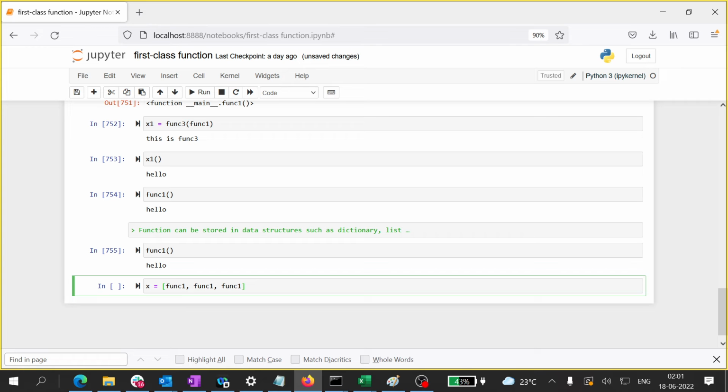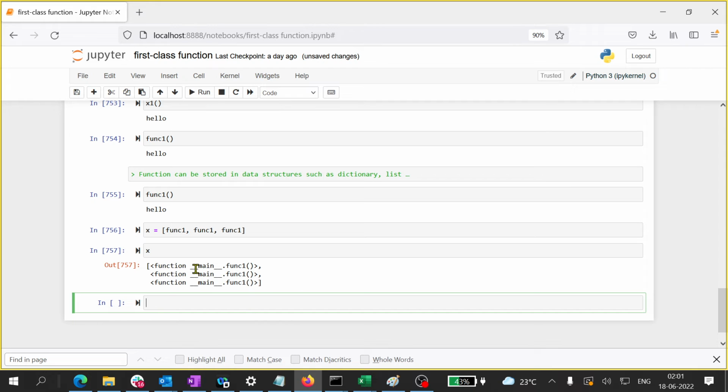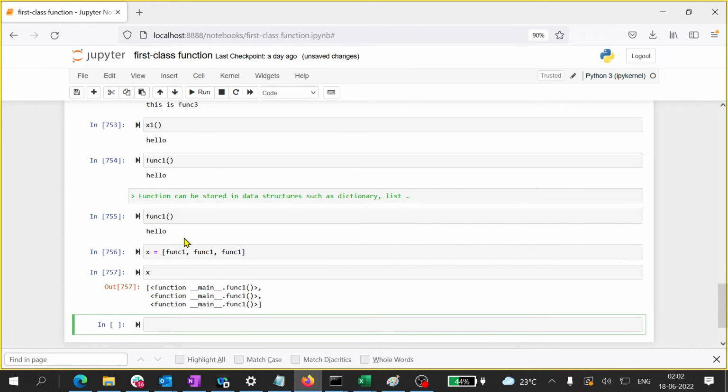Just see. It will be interesting. I will see X. X has got what func1 does. Func1 does something, but I'm not invoking it because I'm not writing parentheses. I said func1. That means I'm only talking about the object. That object is nothing but this. How can I invoke that object, this particular func1, by writing parentheses, right? Which means I can say x of 0, I'm referring to this, and then I write parentheses.